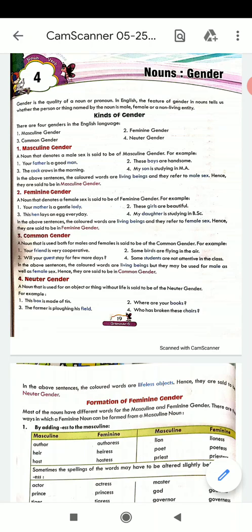Then is common gender. That means it can be used for both males and females. Like a teacher can be a ma'am and a sir. A doctor can be a male doctor or a lady doctor.